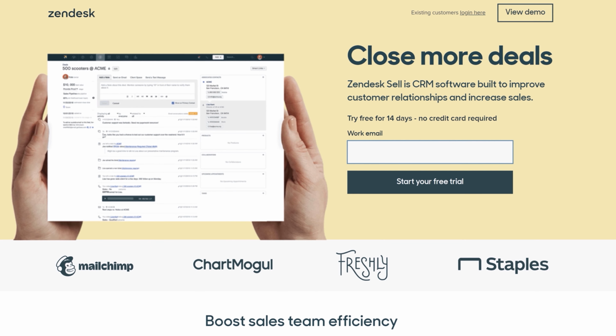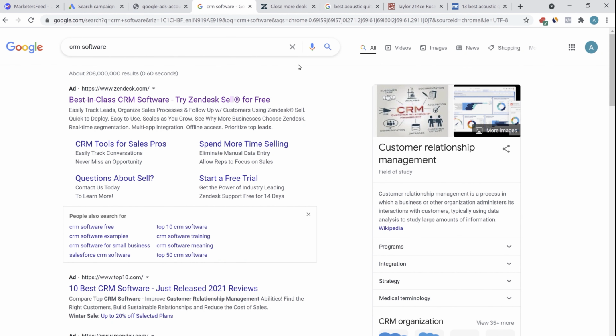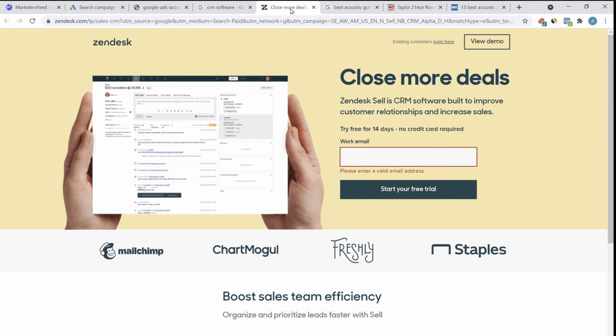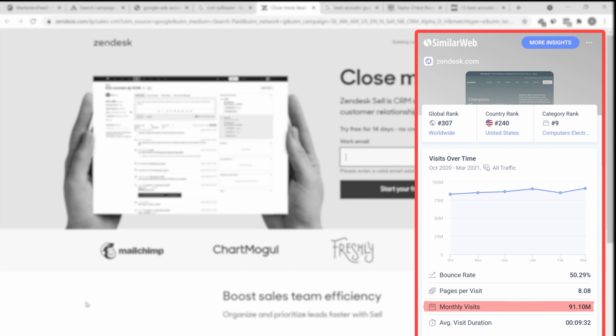Zendesk Sell is a CRM software built to improve customer relationship and increase sales. Now, people who are searching for CRM softwares are usually looking for a software that can help them increase their sales and also improve their customer relationship. Now, Zendesk is a very popular company in the CRM space. You can see the website is very popular. They have 91 million visitors.